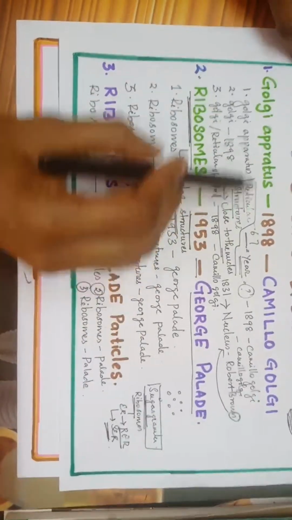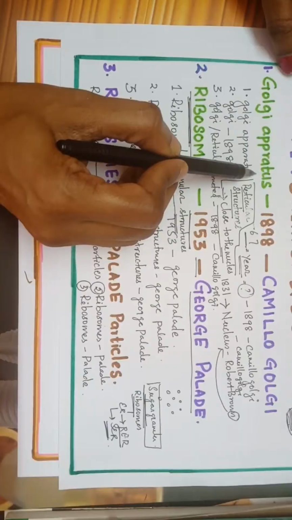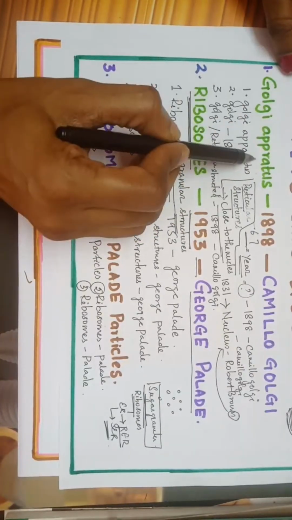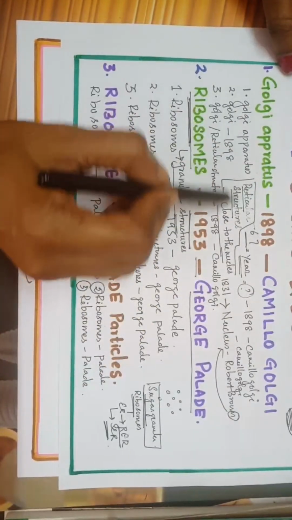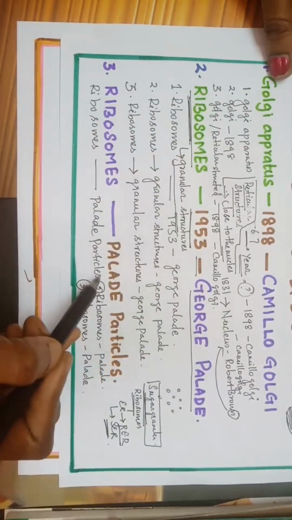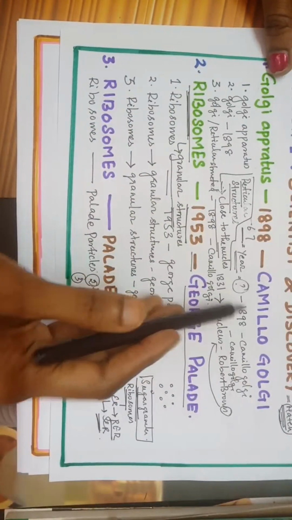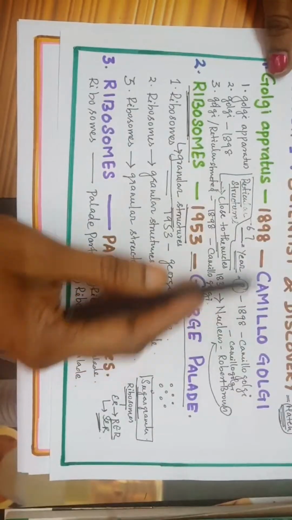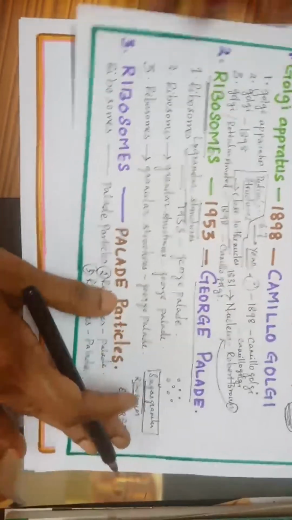Now see, they can give the match the following. They can give the organelle, straight away the organelle, or the structural appearance of the organelle, or the other name of the organelle, and match with the year or with the scientist. Okay, this is a mix and match like this.